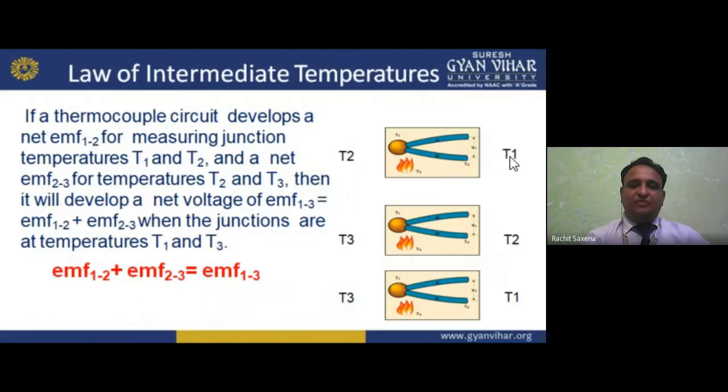Okay, now moving forward. These are the things. Again, the law of intermediate temperatures.